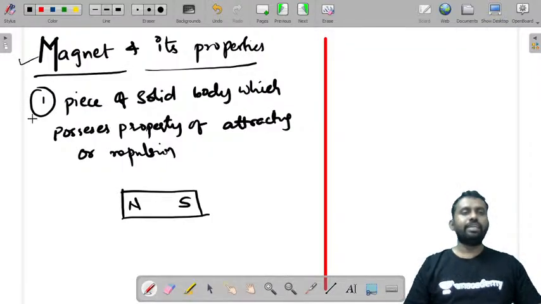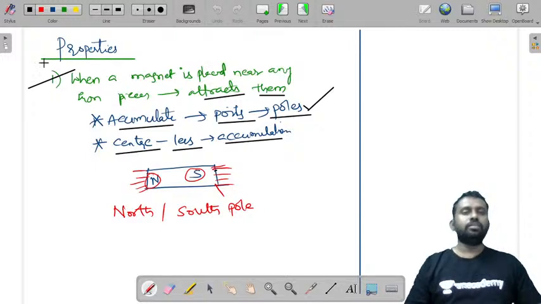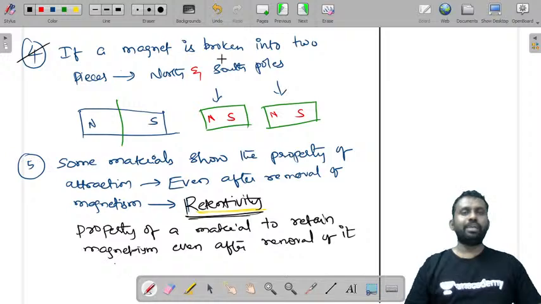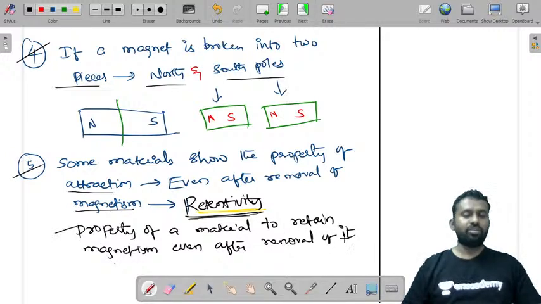So we have seen what a magnet is and what its properties are. When a magnet is placed near an iron piece, it attracts and accumulates more at the poles, and at the center it accumulates less. When a magnet is suspended freely, it aligns itself in the north and south directions. When a magnet is placed near an iron or steel piece, its property gets induced in the material, and this process is called magnetic induction. Fourth, if a magnet is broken into two pieces, still each will have north and south poles. And some materials show the property of attraction even after removal of the magnetism. That property is called retentivity, the property of a material to retain magnetism even after removal of it.